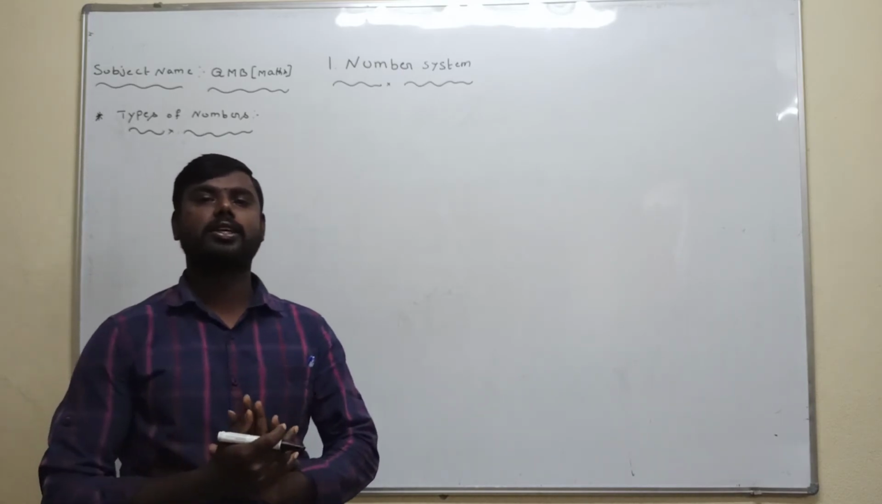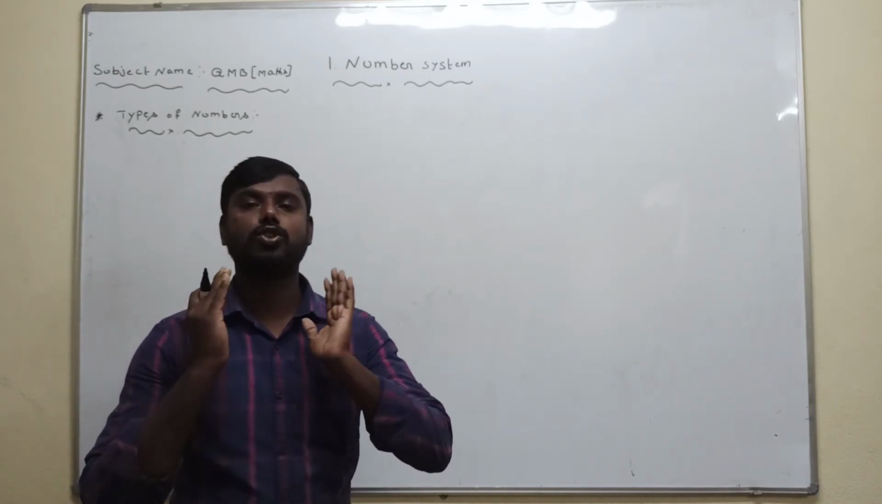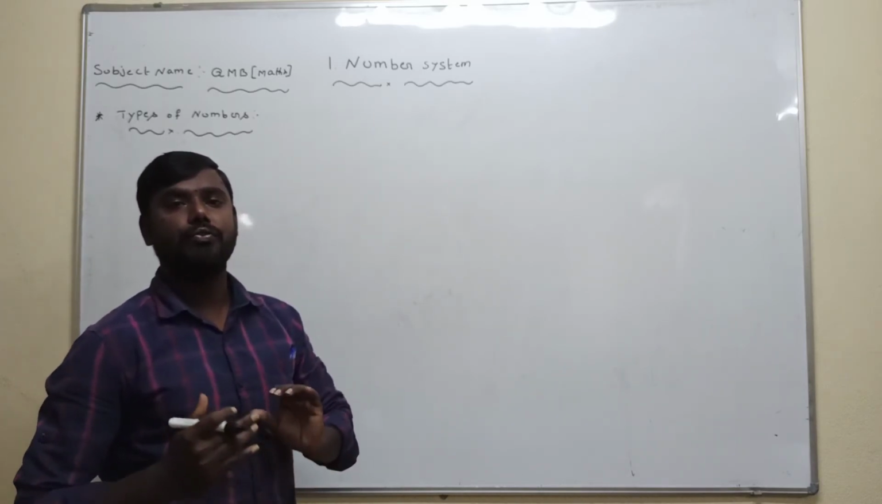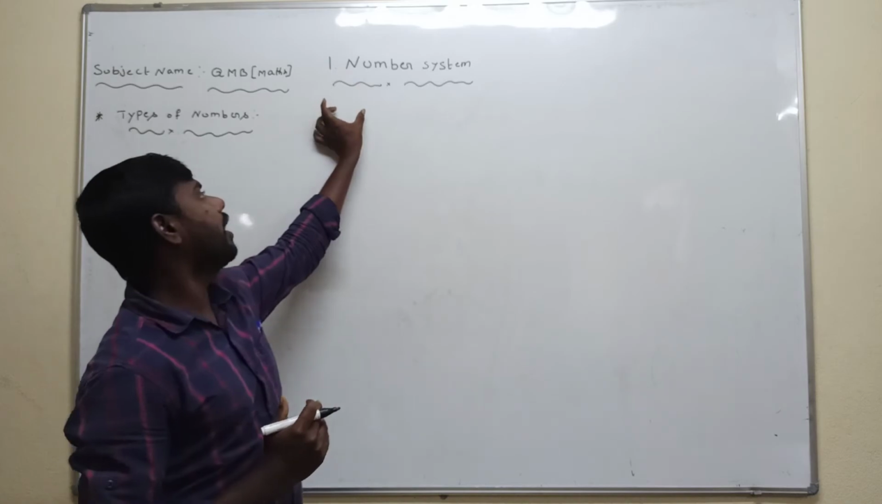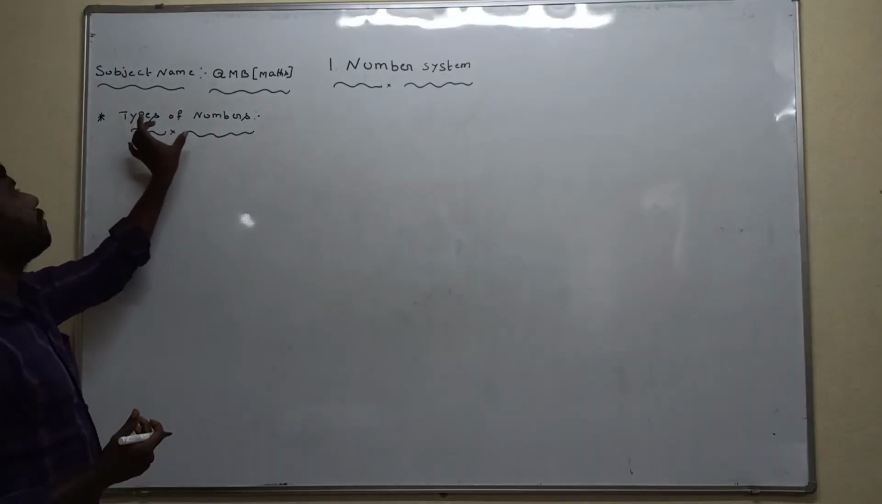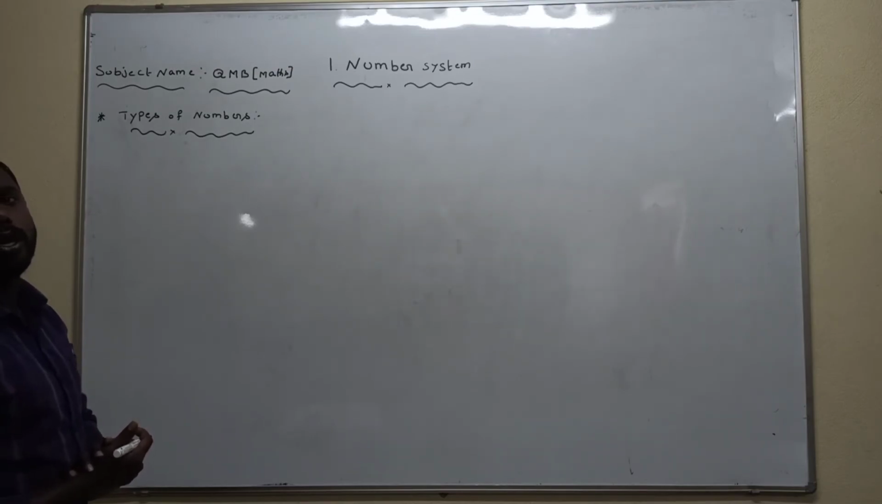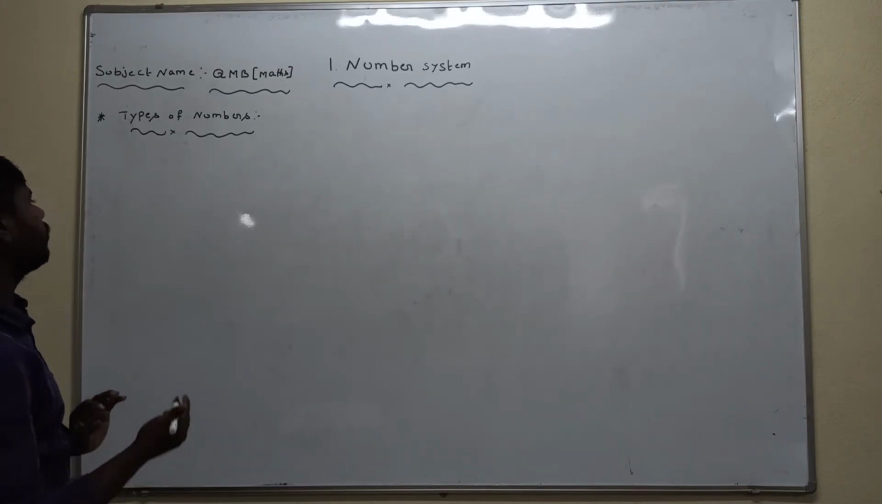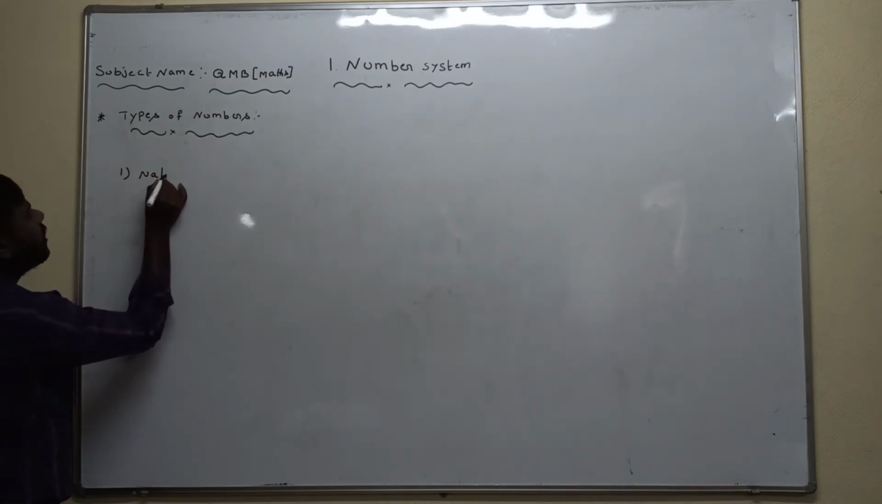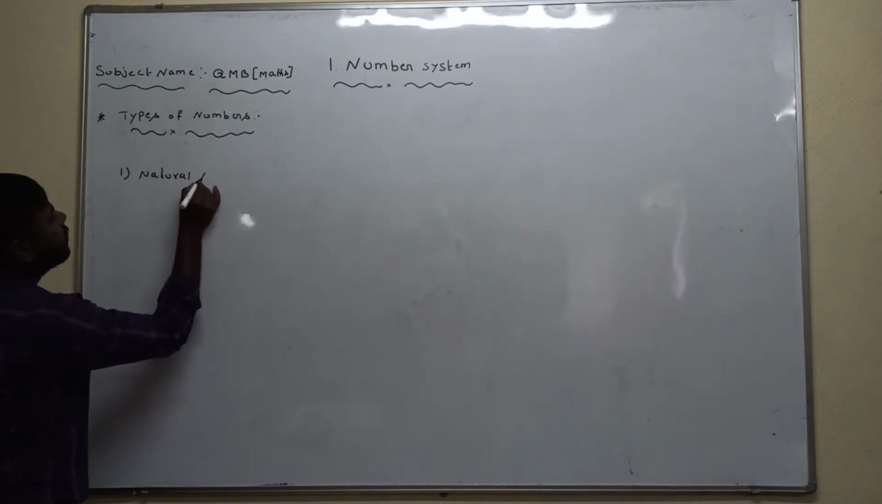Today we are discussing a very interesting topic, the number system. First, we are discussing the types of numbers. The first one is natural numbers.